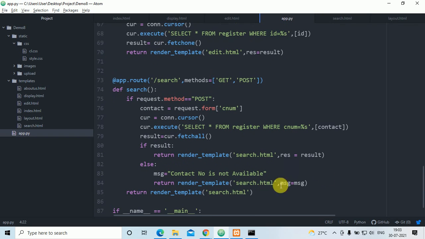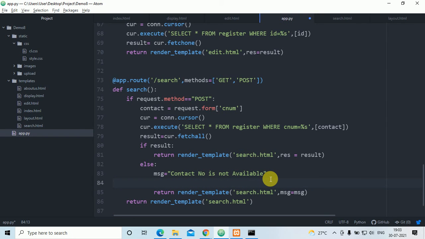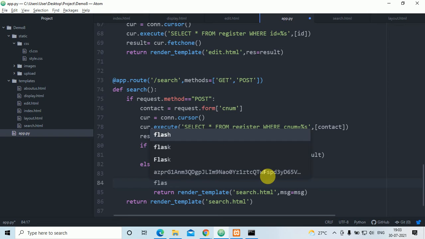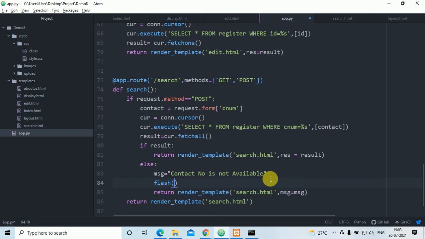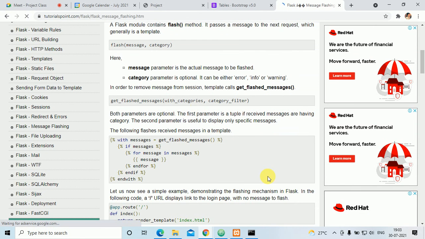I'll go here in the search.html. Contact number is not available, is there? No, I'll go here. Okay, so here what I'll do, I'll put a flash, and here inside that, like this flash message.